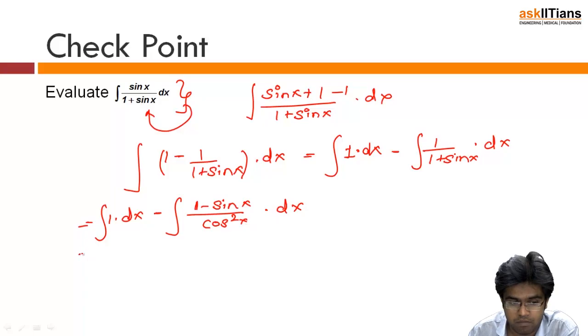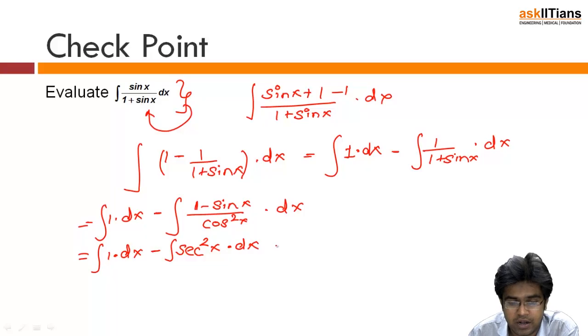I can see the form. Let me simplify it more so that you can see as well. I am again splitting the terms, doing the partial fraction. So 1 upon cos square x is actually sec square x, so integral of sec square x, and there is a minus outside, and minus of minus sin x upon cos square x is plus sin x upon cos square x.